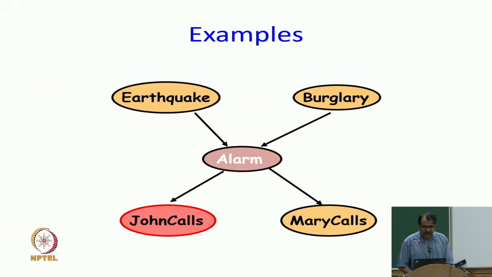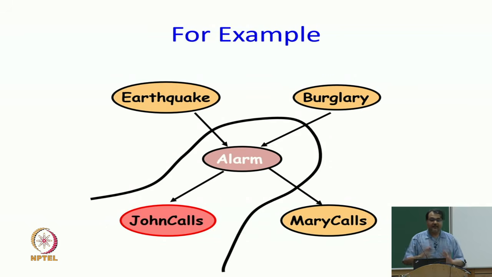I will start by asking questions. The first question is: is John calls conditionally independent of earthquake given alarm? We have discussed this, but let us do this again. Yes. Is John calls conditionally independent of burglary given alarm? Yes. Is John calls conditionally independent of Mary calls given alarm? Yes. So, in fact, this is true. Once I know alarm, John calls is independent of everything else in this graph.